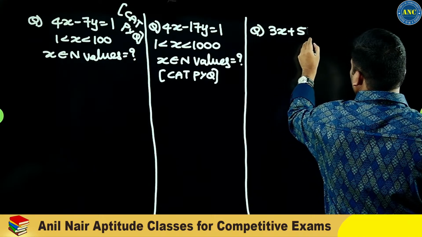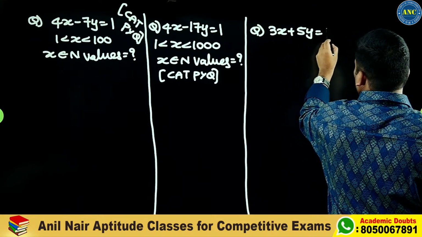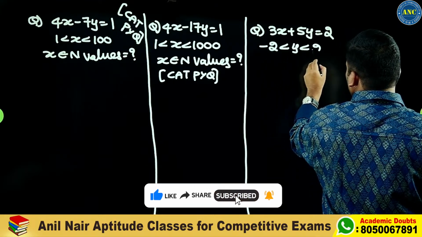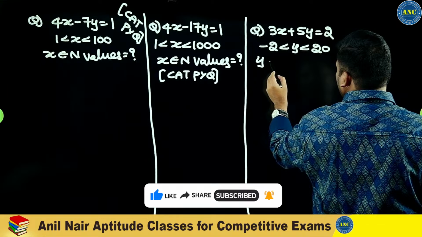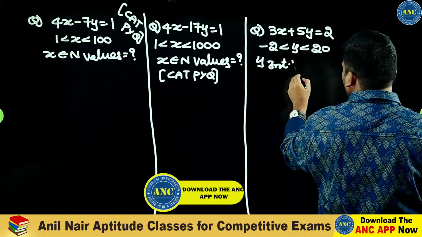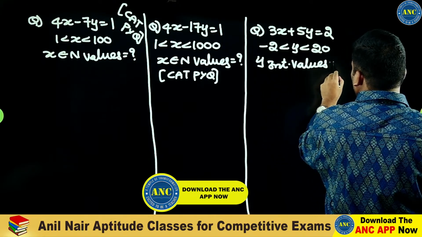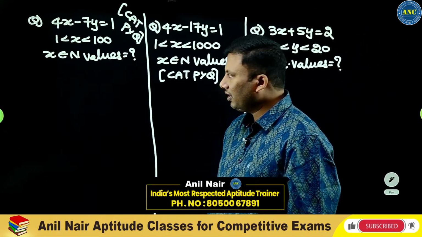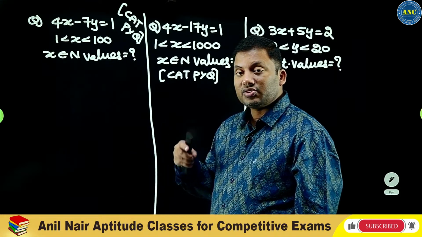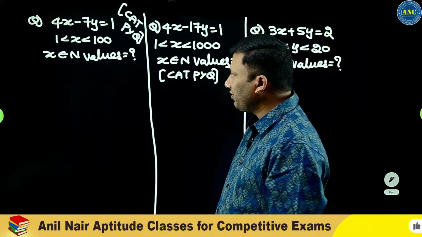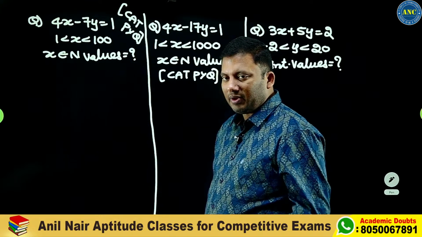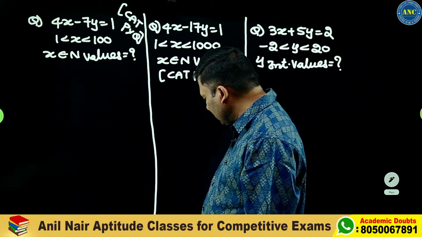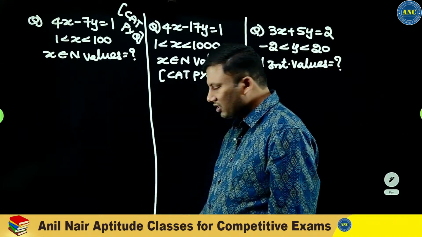3x plus 5y is equivalent to 2. Minus 2 less than y less than 20. How many integral values will x take? This is the case where none of a comma b is a factor of the right hand side. First we will discuss the concept, then we will apply the concept.